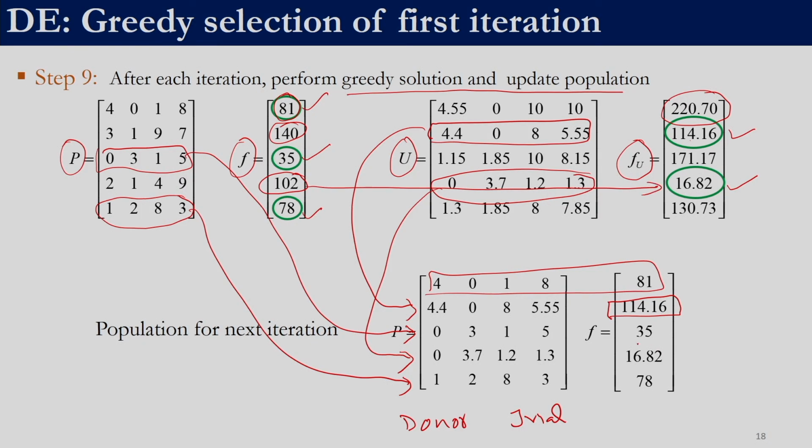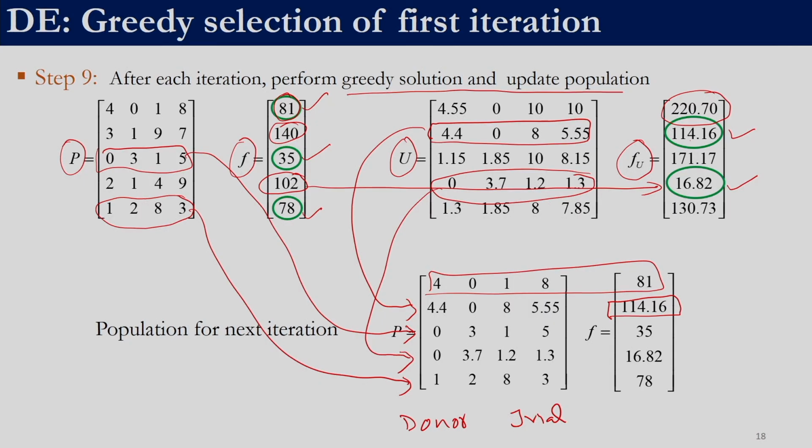That is why 114.16 is able to survive, whereas 102 is not, because 102 was compared with this 16.82. So, remember, it is not like stacking all the fitness function values and selecting the best 5 solutions. We are not selecting the best 5 solutions, we are performing a greedy selection. Greedy selection helps us determine which is better among 2 population members. Here we are not combining F and FU and selecting the best 5 solutions. We are doing 1-to-1 selection. That is how we update our population.